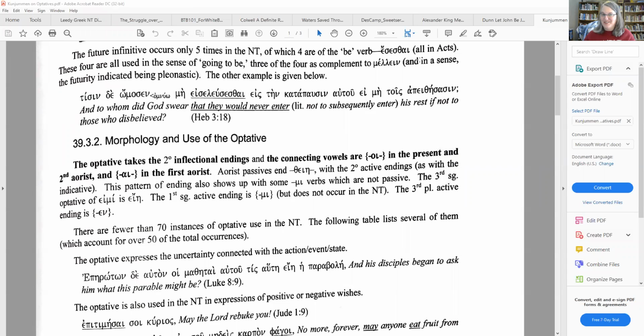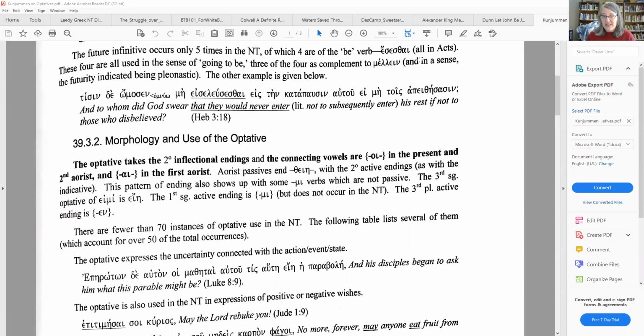So the last section of Duff, can you believe it? Except that instead of using Duff, I'm going to take you through Köstenberger, because Köstenberger gives you a little more information. Again, optative is one of those things that get stuck on the end of Greek classes because it doesn't happen very much. There are fewer than 70 instances of optative in the New Testament. But what I'm going to give you will cover 50 of those occurrences, so you'll be in good shape.